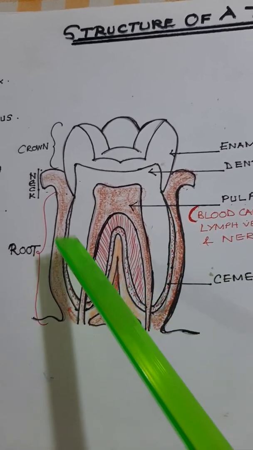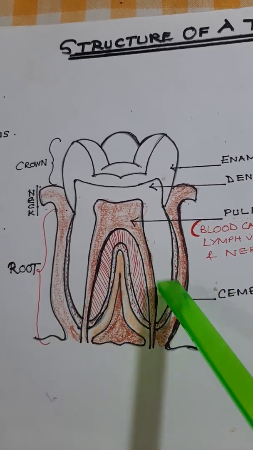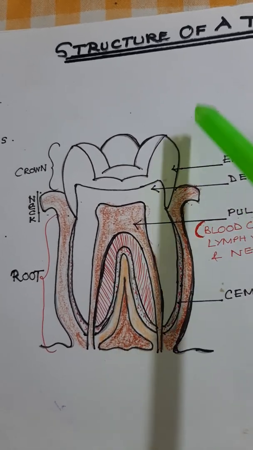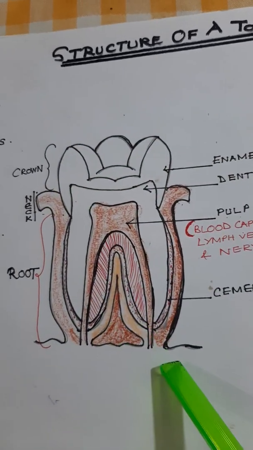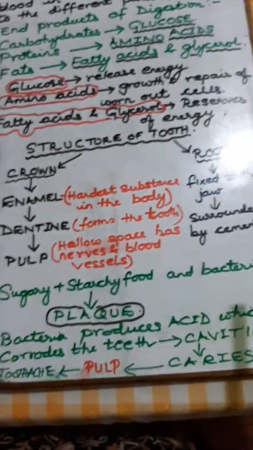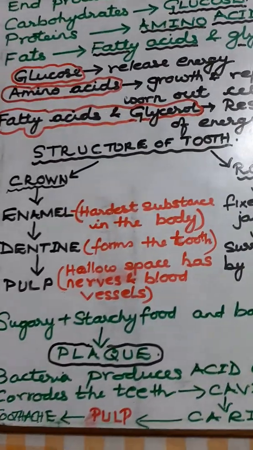There's cement inside also, so that the tooth is fixed in the jaw. So this is the structure of the tooth.